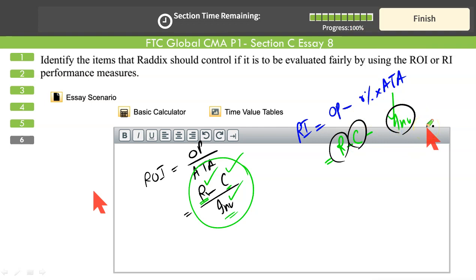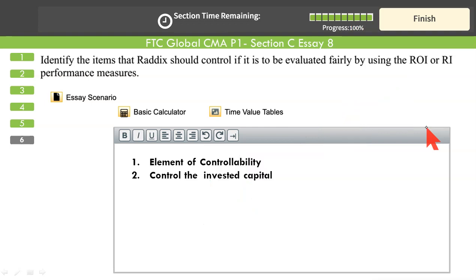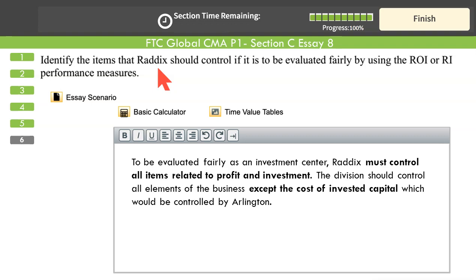So to fairly evaluate the performance of an investment center, there is an element of controllability. If you control revenues, if you control costs, and if you also control invested capital, then your performance must be evaluated as an investment center using return on investment and residual income. If you only control costs and revenues, then your responsibility center is a profit center, and your performance must be evaluated based on profit margins. That's an important point. And that's all. The essay type is over.